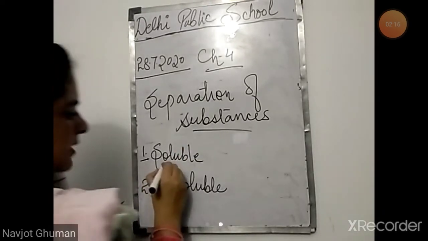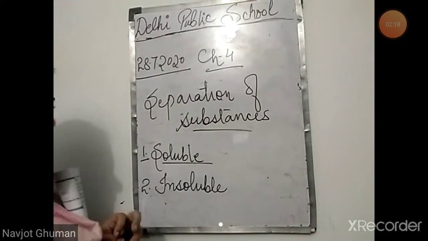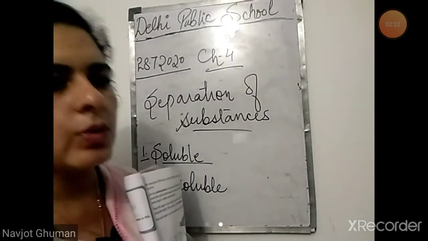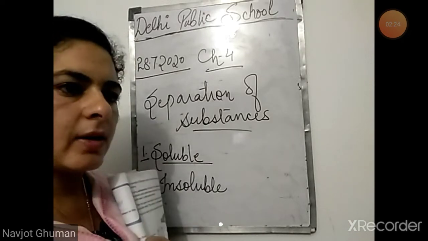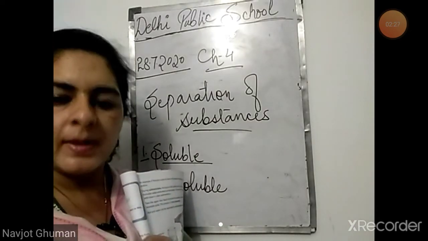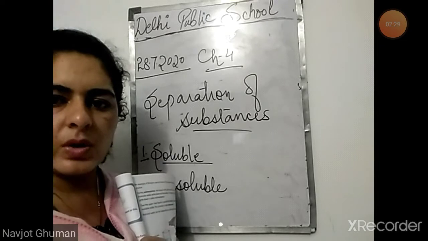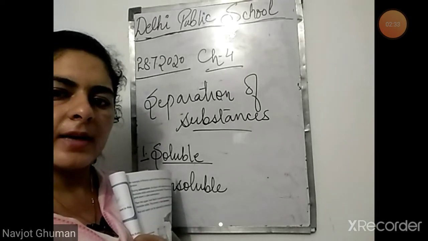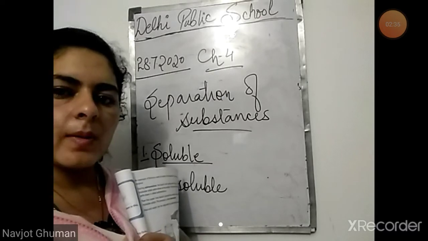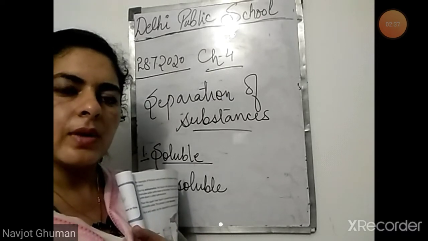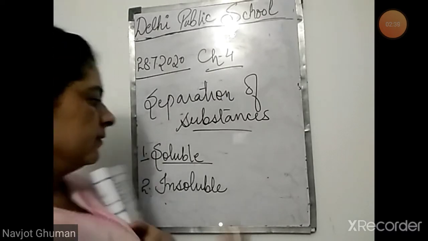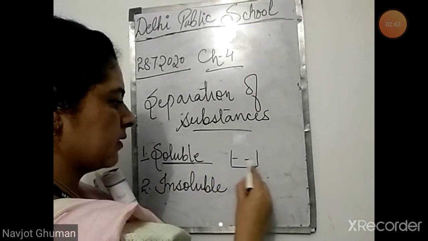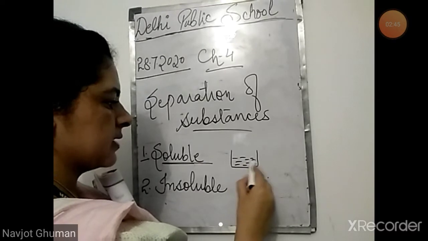Soluble substances are those substances that completely dissolve in a solvent. We have read about solutions. Solutions are made up of two substances. One is solute, one is solvent. Solute is the substance that we dissolve, and solvent is the substance in which we dissolve the solute. So those substances that get dissolved in a solvent are called soluble substances.